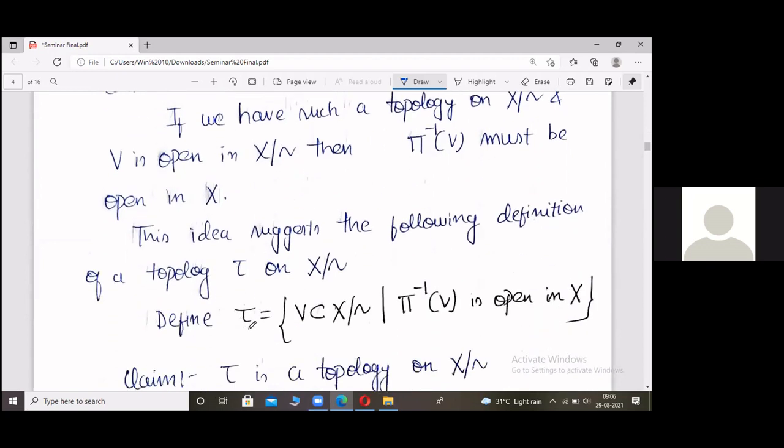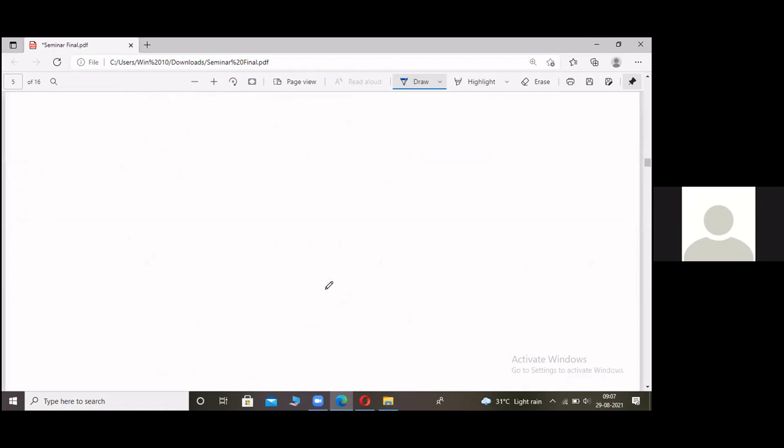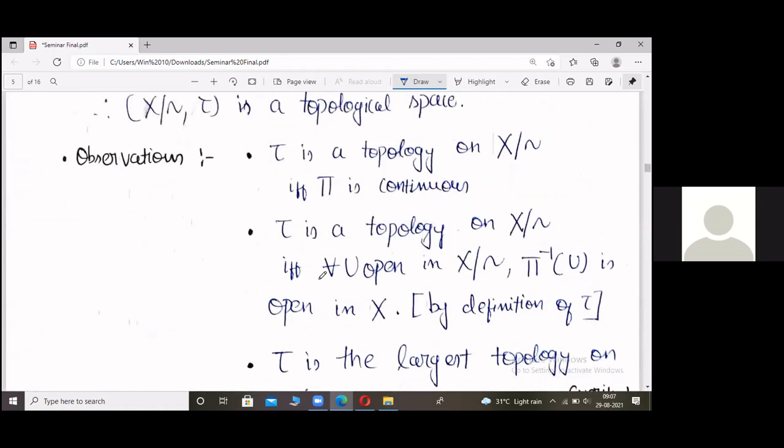We want to define a topology tau on the quotient set as follows. We will collect only those subsets of the quotient set such that its inverse image is open in X. Now, this is a very easy exercise to verify that tau is a topology on the quotient set. So what do we observe? We observe the following things.